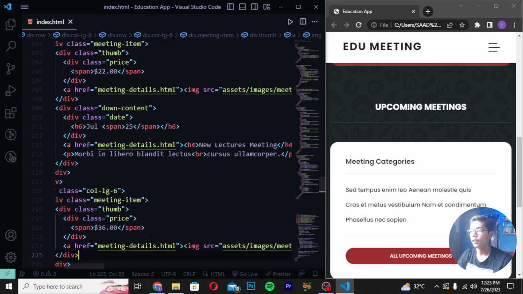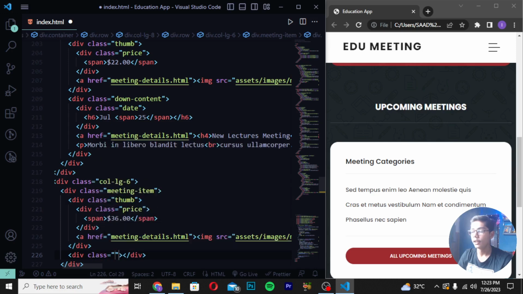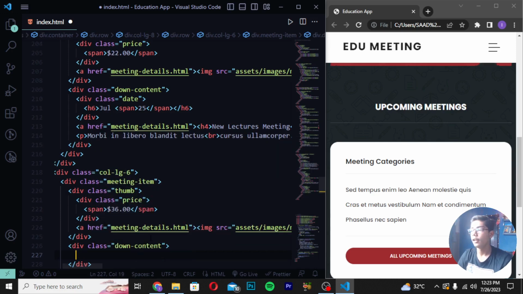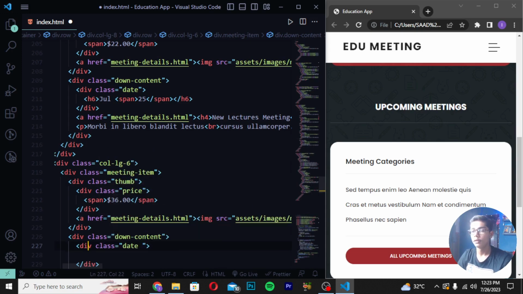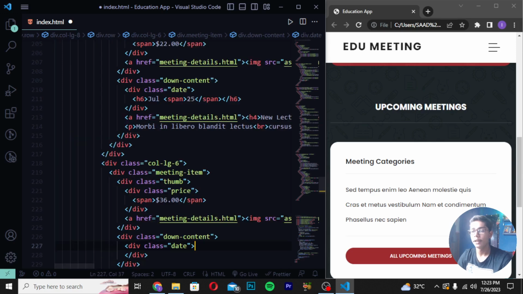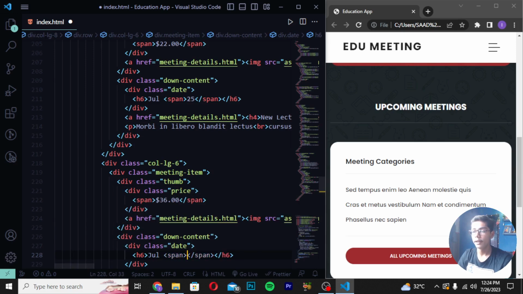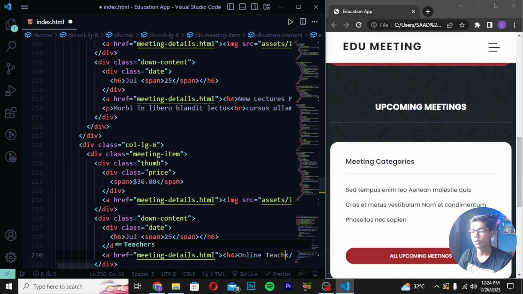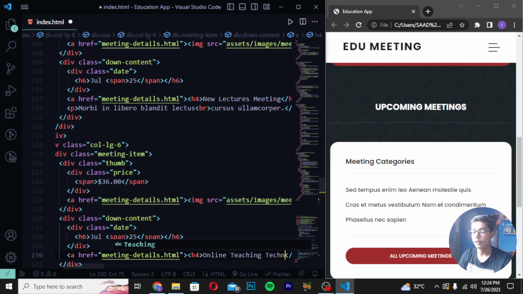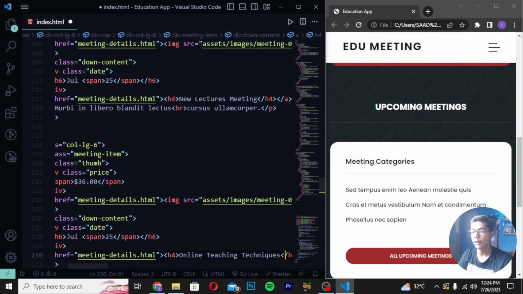Then you have to save it here, create div class, and I will be now just writing here down-content. Then here I will be writing div class date. So here I will be now just pressing backspace here as well. Then you have to just write here h6 and write here again July like this and write a span tag 25. Then you have to create a tag and write here meeting-details like this. Write here h4 in which I will be writing online teaching techniques.